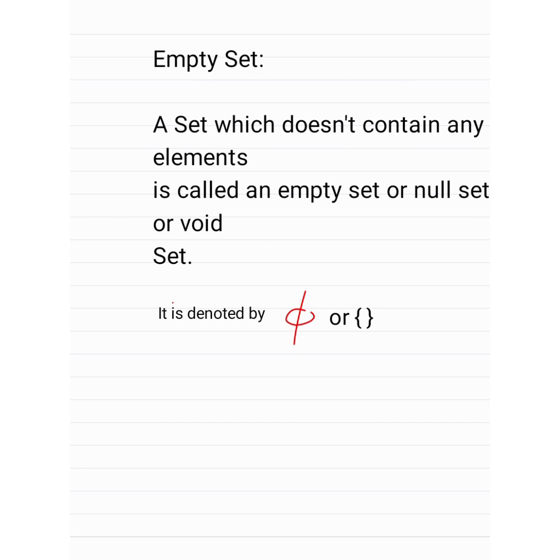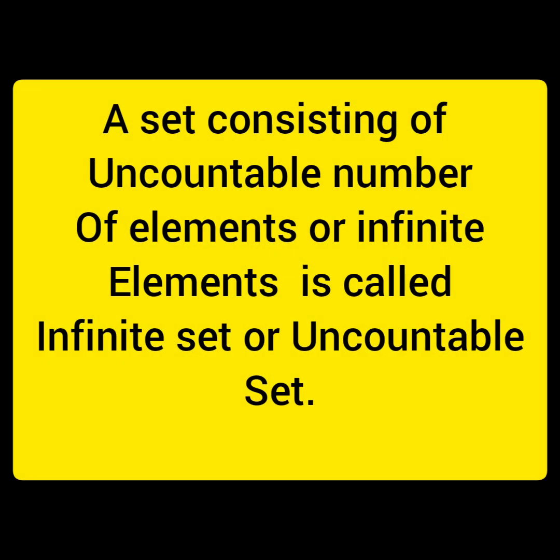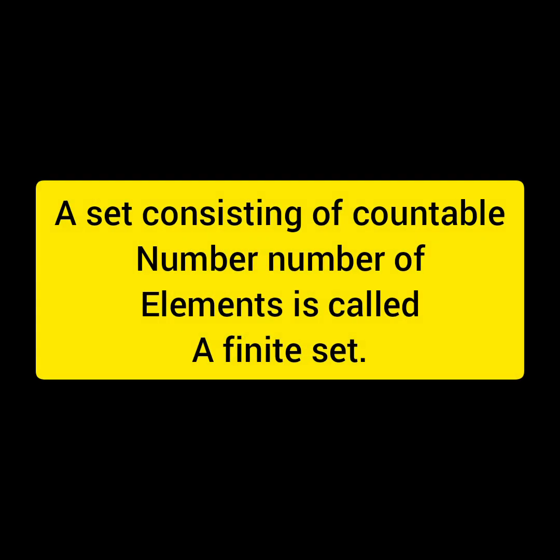How do you pronounce this? Phi. Or two brackets without having any elements. A set consisting of uncountable number of elements or infinite number of elements is called infinite set or uncountable set. Whereas a set consisting of countable number of elements is called a finite set.